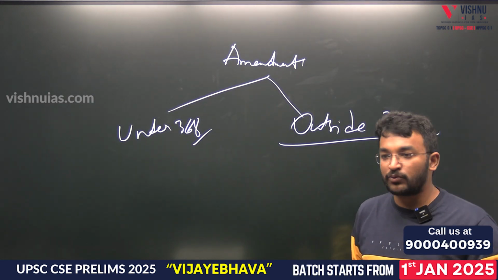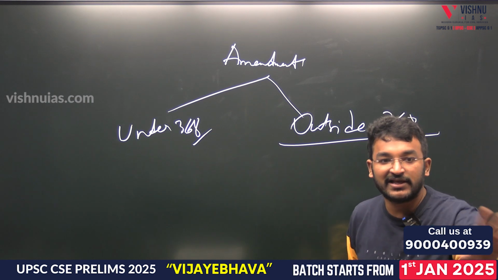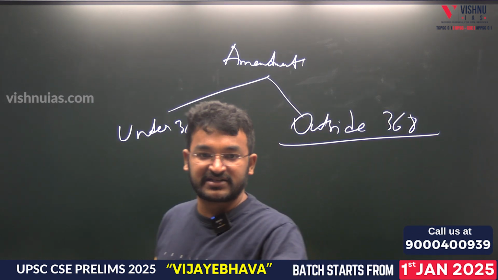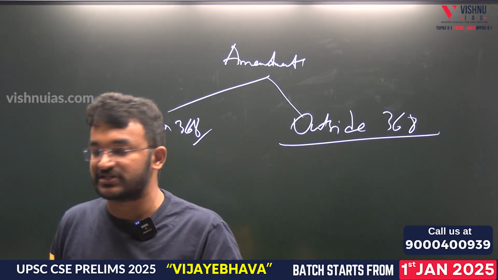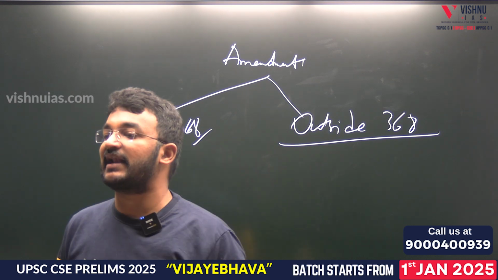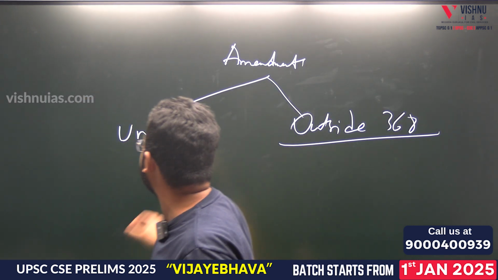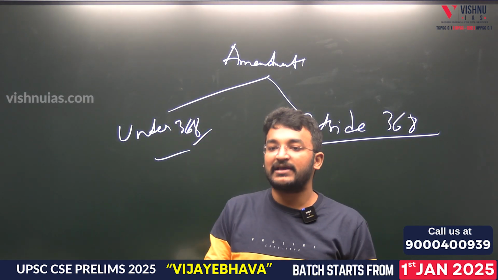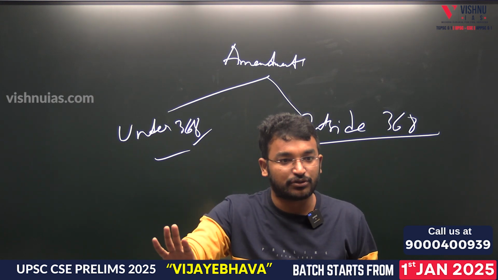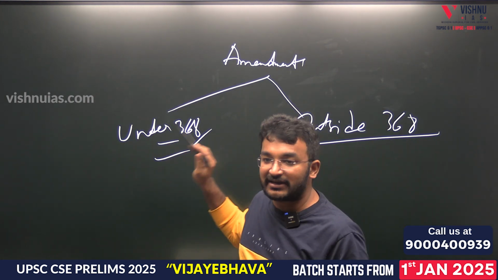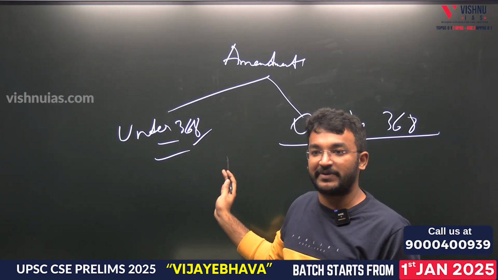For example, currently 6 states in the country have legislative councils: Maharashtra, Andhra, Telangana, Bihar, Uttar Pradesh and Karnataka. If, say, Kerala wants a legislative council, the constitution changes, but it doesn't come under 368. Because article 169 itself says that forming a new legislative council doesn't require amendment under article 368. Okay, understood? These are 2 different types of amendments.